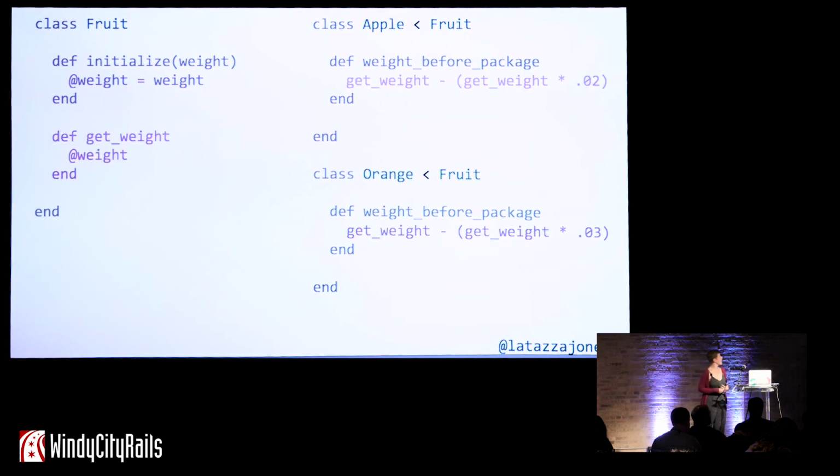This is what it looks like under the strong law of Demeter. You can see that we wrapped that weight instance variable with a method that we can get it with in fruit. And we're using that method in the classes that inherit from it instead of calling the instance variable directly.